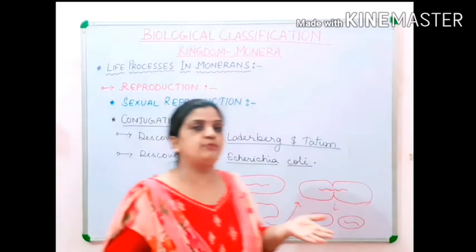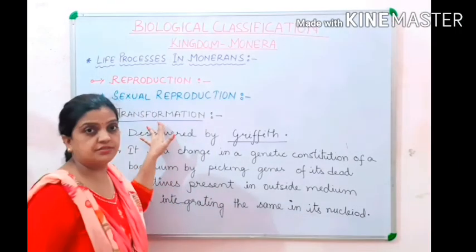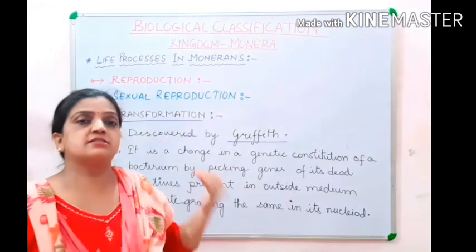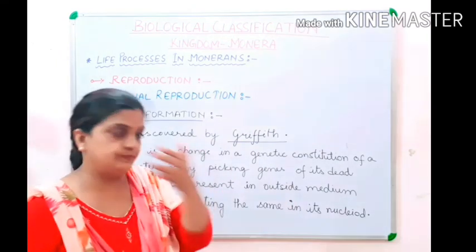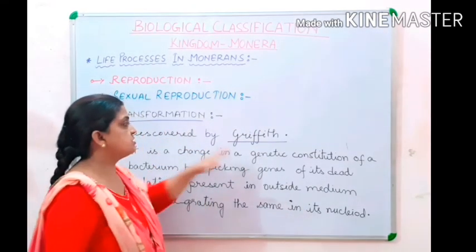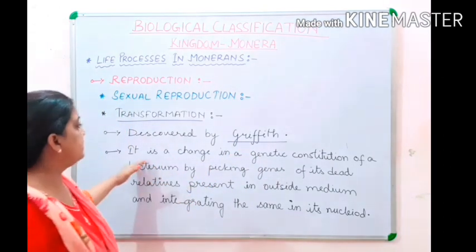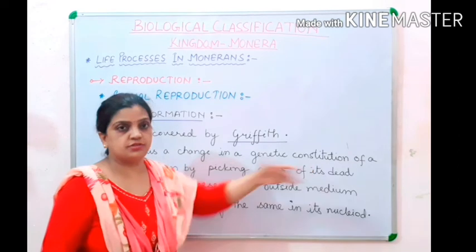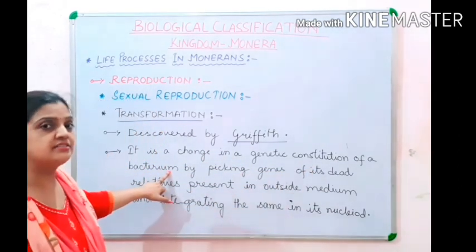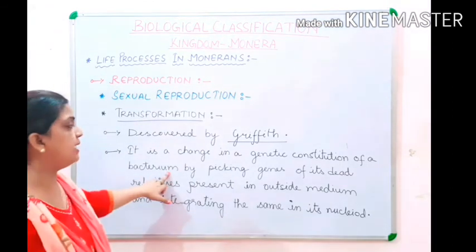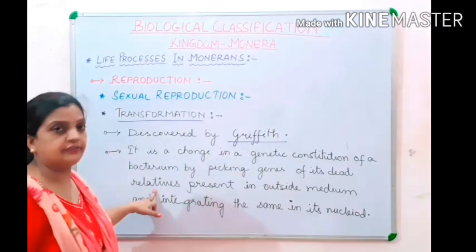Now I will be explaining the transformation method. Children, the next process is transformation. By the name only you can understand that something is being transformed from one form to another form. Now children, this process was discovered by Griffith, and what actually happens in this process is a change in the genetic constitution, in the genetic material of a bacterium. It is a change in the genetic material of a bacterium. How? By picking genes of its dead relatives.